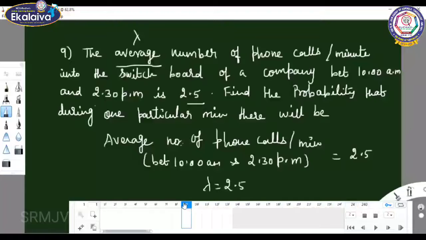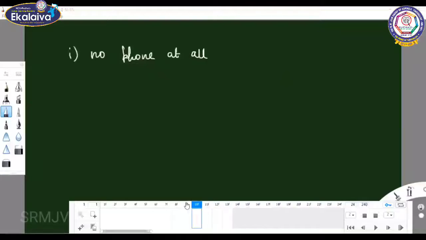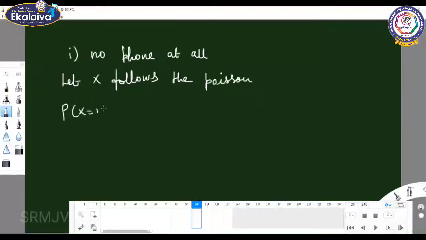Let X follow the Poisson distribution. What is the formula for the Poisson distribution? P of x equals e power minus lambda, lambda power x by x factorial. X can take the values 0, 1, 2, etc.